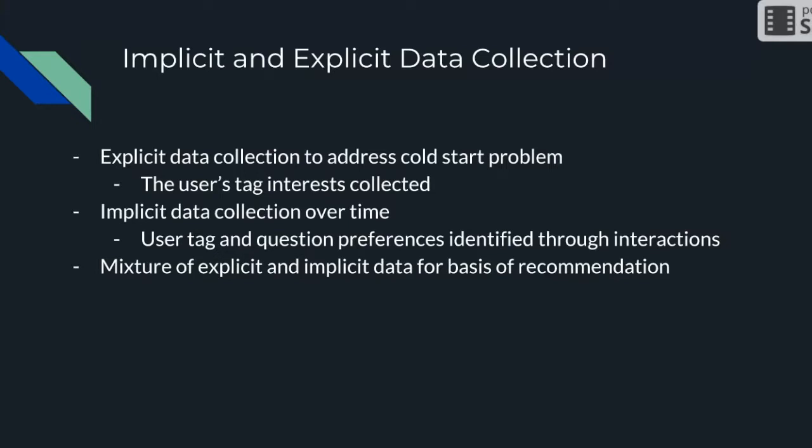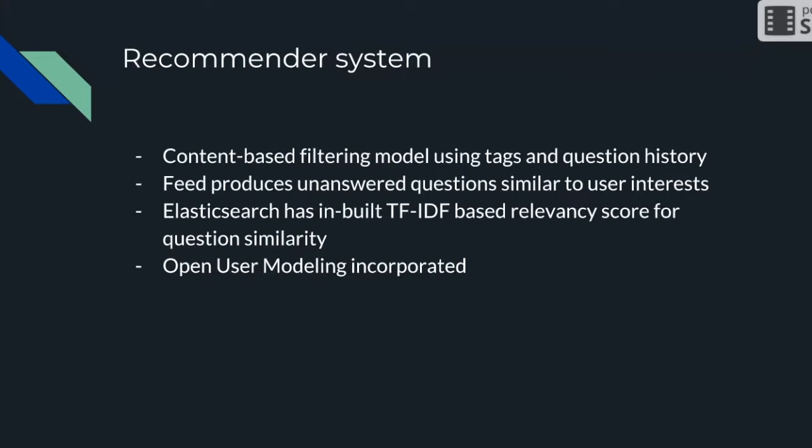Like I explained before, the explicit data collection is through user tag interest collection, and for the implicit data collection, the user tag and question preferences are identified through interactions. A mixture of both of these will be used as the basis of our recommendation.